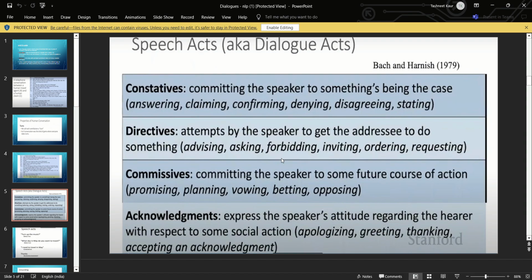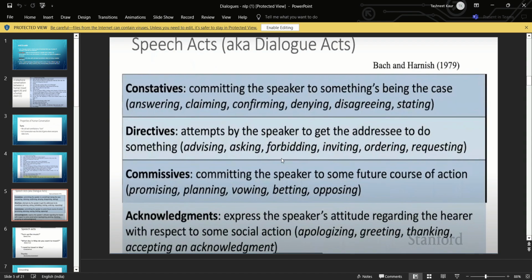Speech acts. Now, what are the dialogue acts? What are the types of dialogues? There are basically 4 types: constitutives, directives, commissives, and acknowledgement. Now, what are constitutives? Constitutives commit the speaker to something's being the case. That is, if we are answering, claiming something, or confirming, it is more like a positive note on the speaker's conversation. We are agreeing or disagreeing with the speaker. For example, if I say, yes, I am, yes, I'll be there, this is a constitutive.